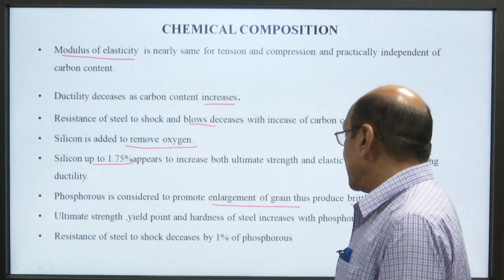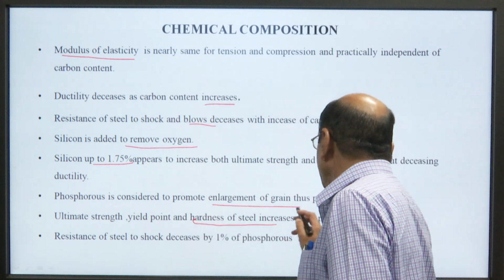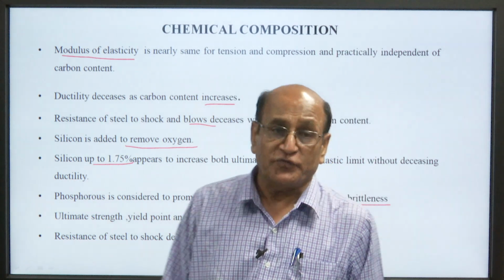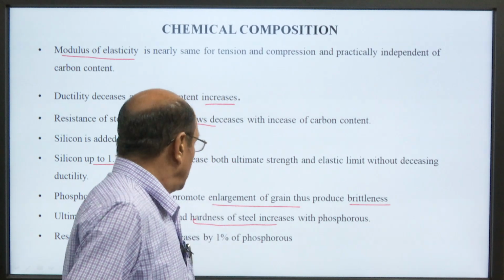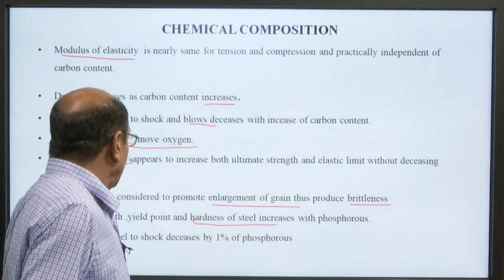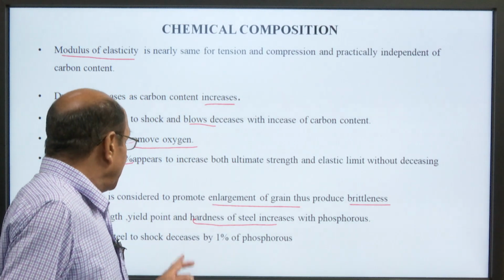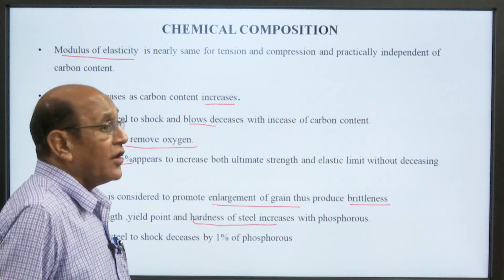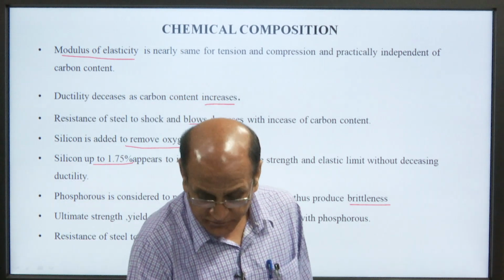The ultimate strength, yield point and hardness of the steel increase with phosphorus. Resistance of steel to shock decreases by 1% of the phosphorus.